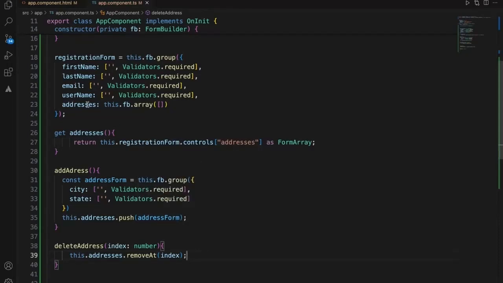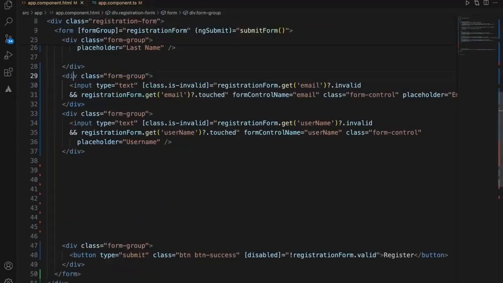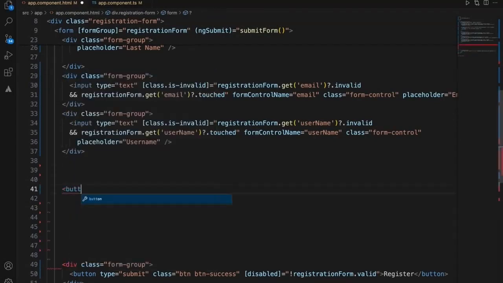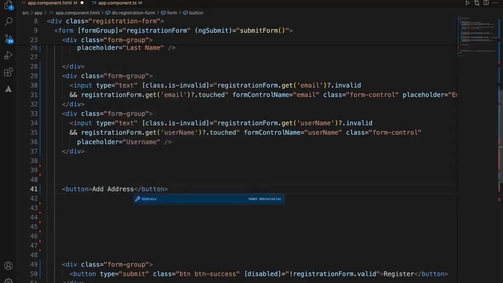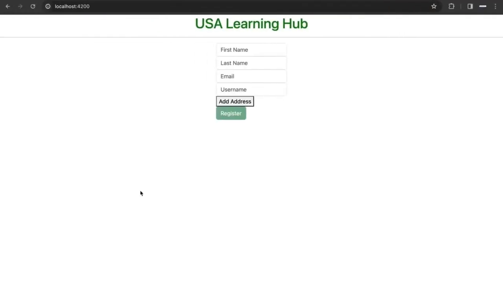Now let's look at how we can render these addresses. As an initial step, first we'll add a button to add address, with a click event, and of course we added a function add address. This will just add a button on the UI.